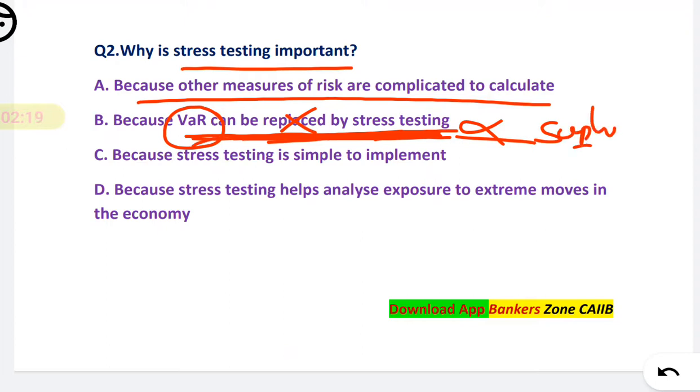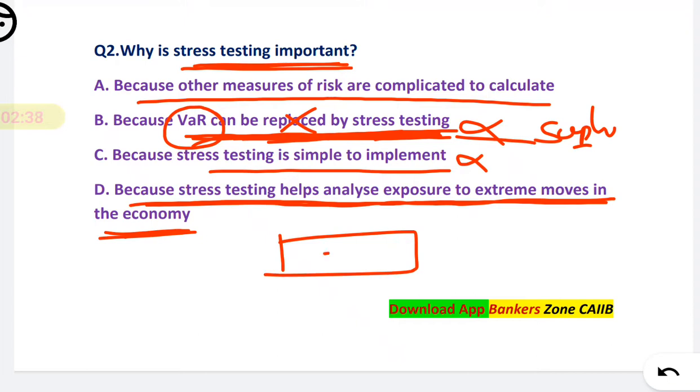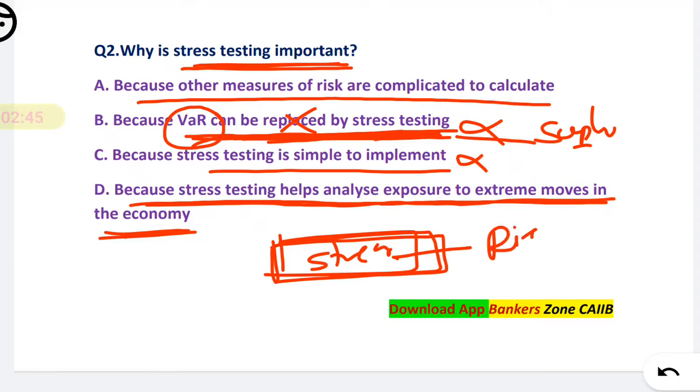Next, is stress testing simple to implement? No, because stress testing helps analyze exposure to the extreme moves in the economy. Why is stress testing important? Because it helps to analyze the exposure to the extreme moves in the economy. That means the maximum stress we can offer is given by the stress testing, and the stress is about the risk exposure.